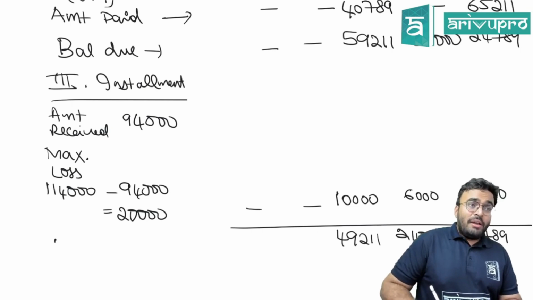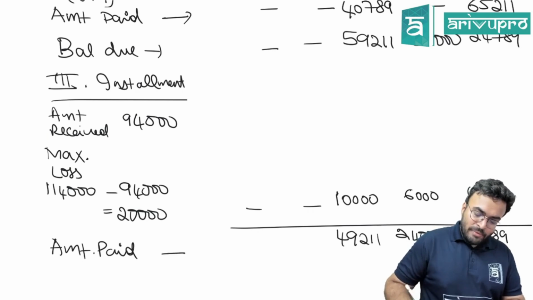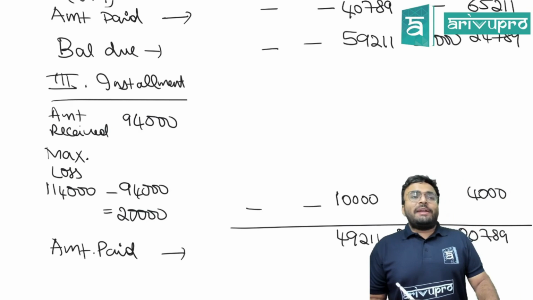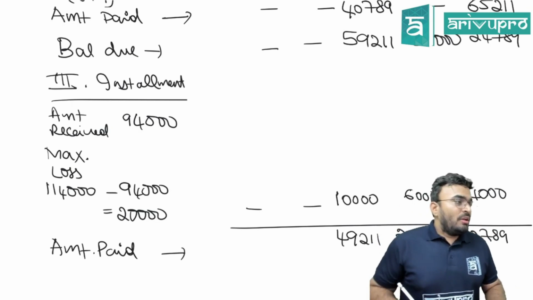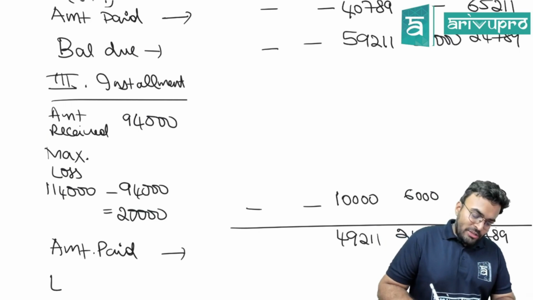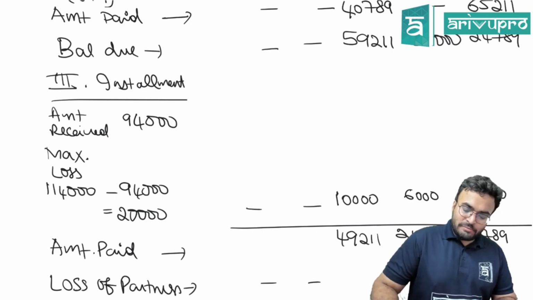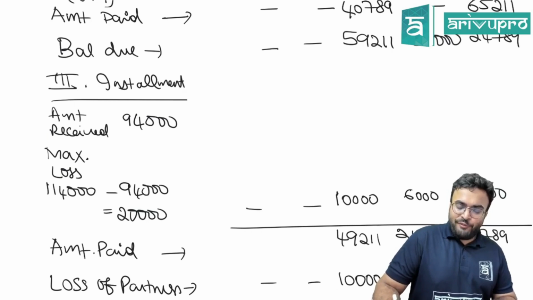What is this called? Amount paid. This is the amount paid. Now whatever you get, will you call it balance due? No. Why? Because we don't have any installments coming up. So this will be called loss of partners, and loss of partners will be 10,000, 6,000, and 4,000.